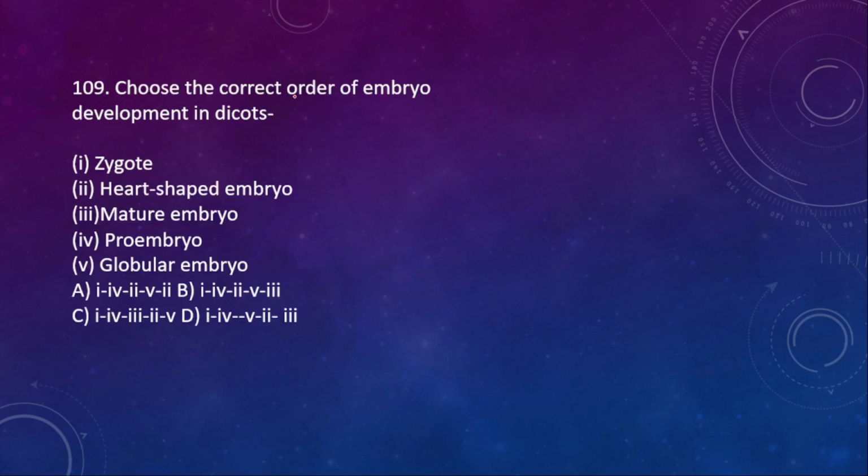Next, choose the correct order of embryo development in dicot. Zygote, heart-shaped embryo, mature embryo, pro-embryo, globular embryo. First it will be the formation of what? Zygote. Then next the pro-embryo, next globular, then next heart-shaped, then next mature embryo.